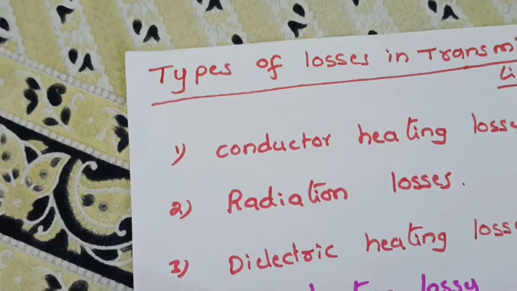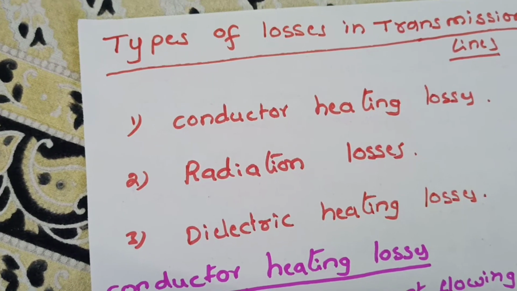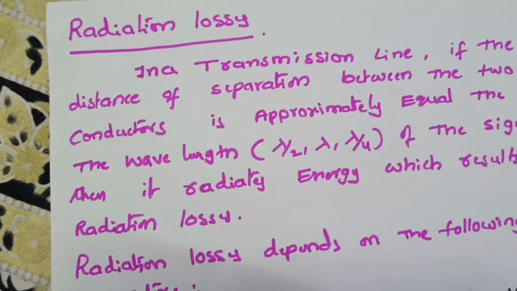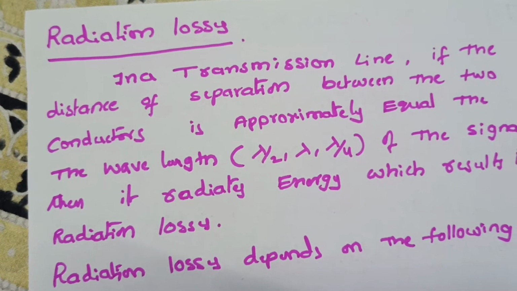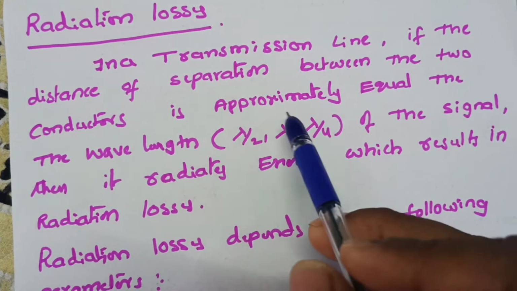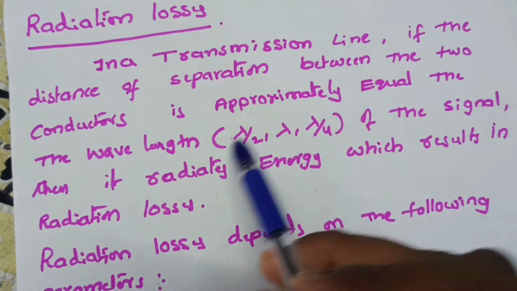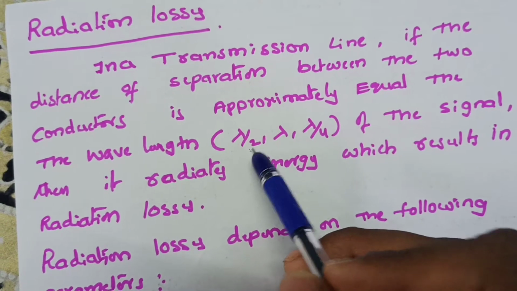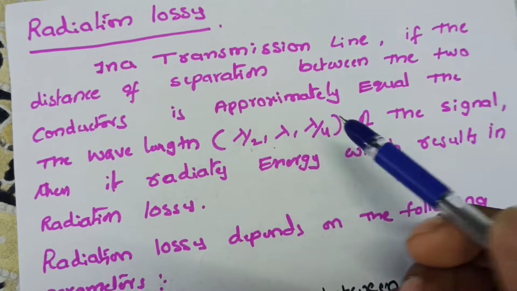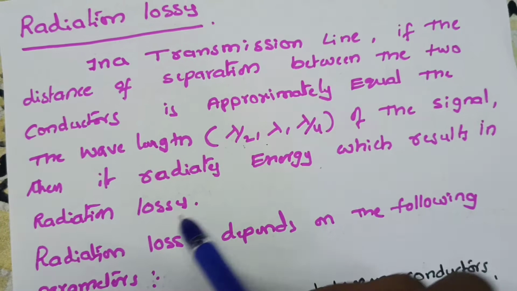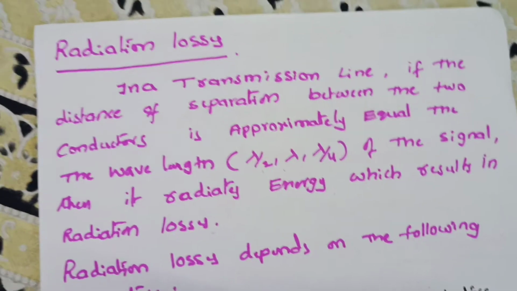Next, radiation loss. Radiation loss: in a transmission line, if the distance of separation between the two conductors is approximately equal to the wavelength of the signal, that is lambda by 2, lambda by 4, then it radiates energy which results in radiation loss.